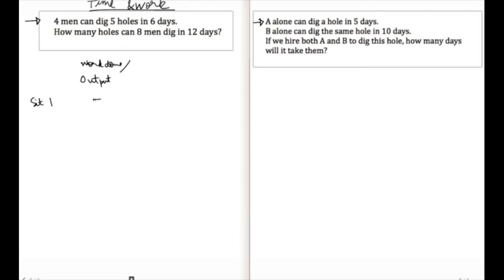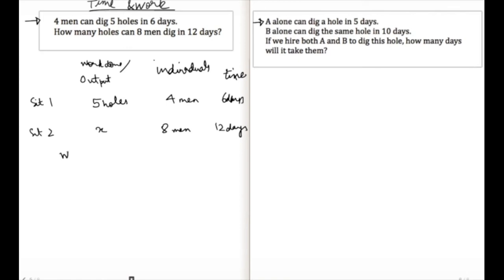is you have 5 holes, right? How many people do you have? Individuals on the job? We got 4 men. Okay, and how much time do they have on the job? The time that they have on the job is 6 days. And situation 2, we have 8 men digging and we have 12 days for them to dig. The question is how many holes?